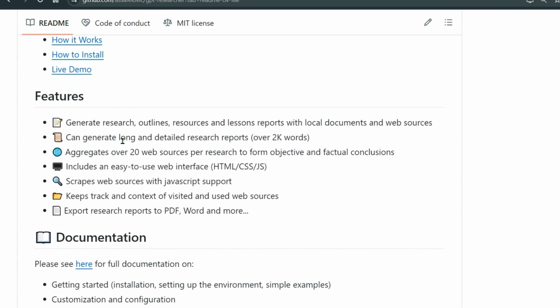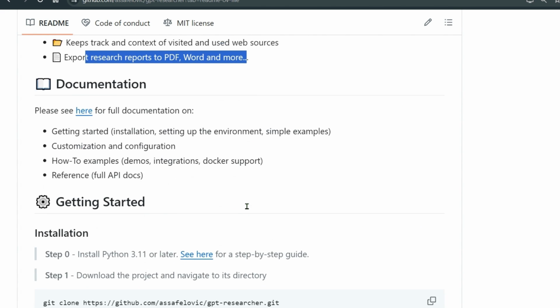But looking at the features again, we can generate research, outlines, resources, and lessons reports with local documents and web sources. We can generate long and detailed research reports over 2K words. We can aggregate over 20 web sources per research to form the objective and factual conclusions. We have a user interface as well, using HTML, CSS, and JavaScript. It can scrape the web sources with JavaScript support, keep track and context of visited and used web resources. Now export the research reports to PDF, Word, and other documents. So let's get this started.